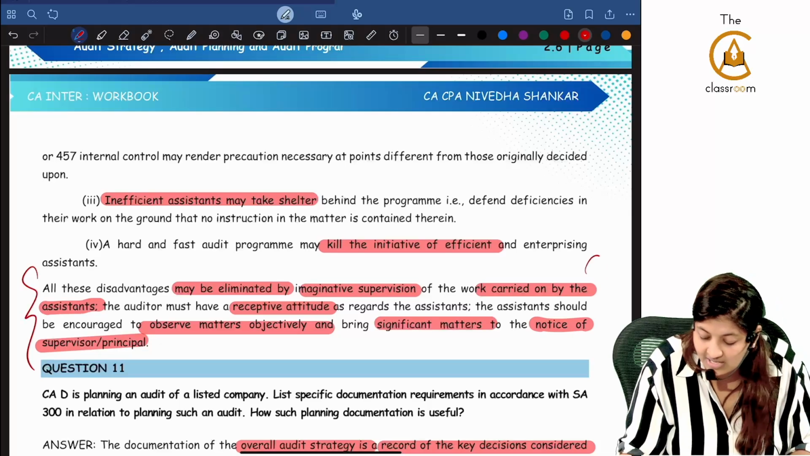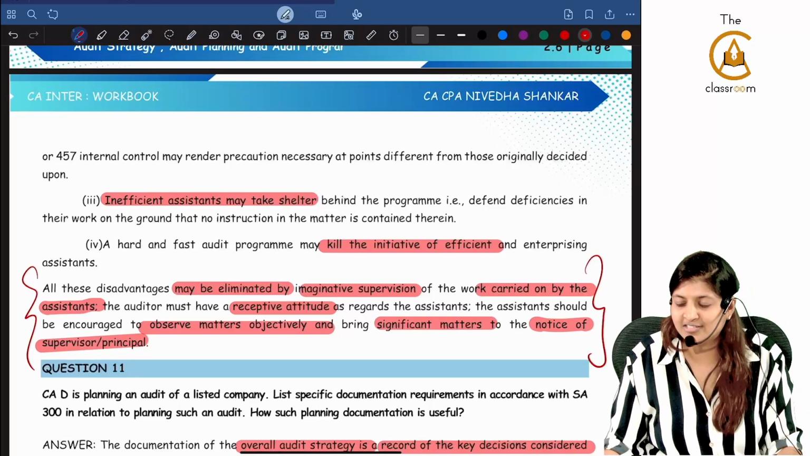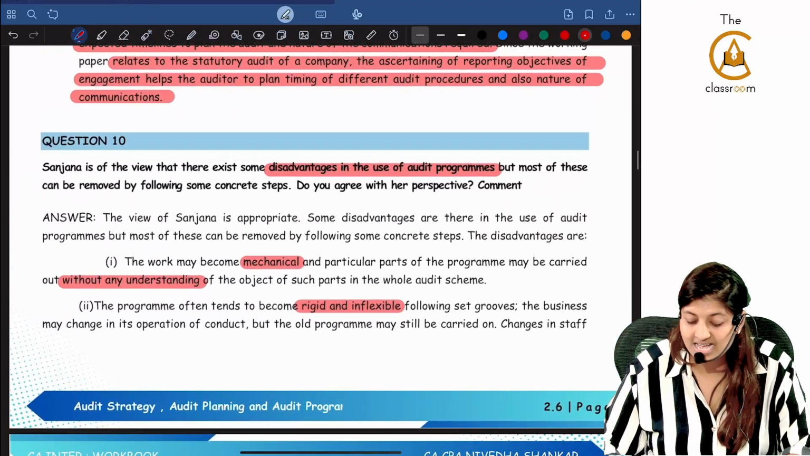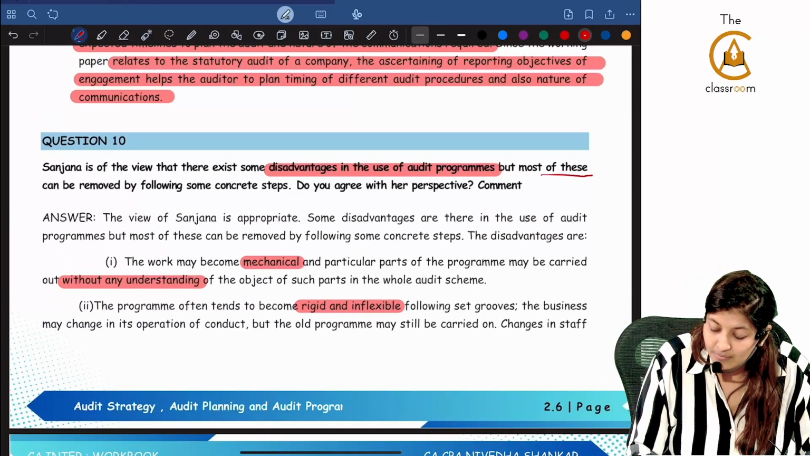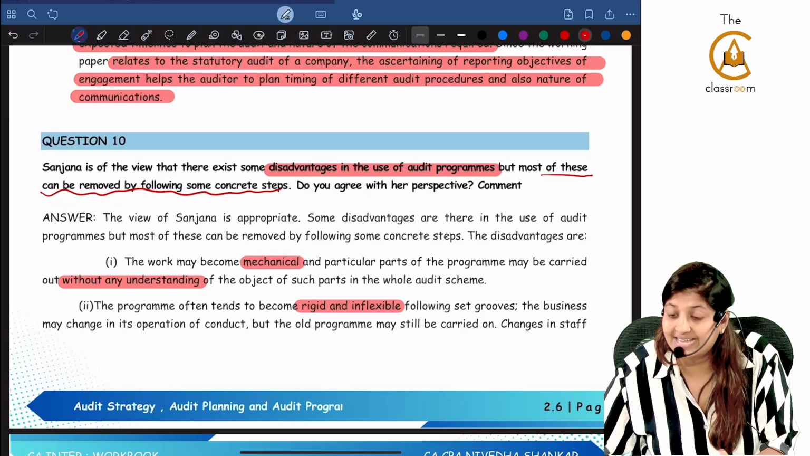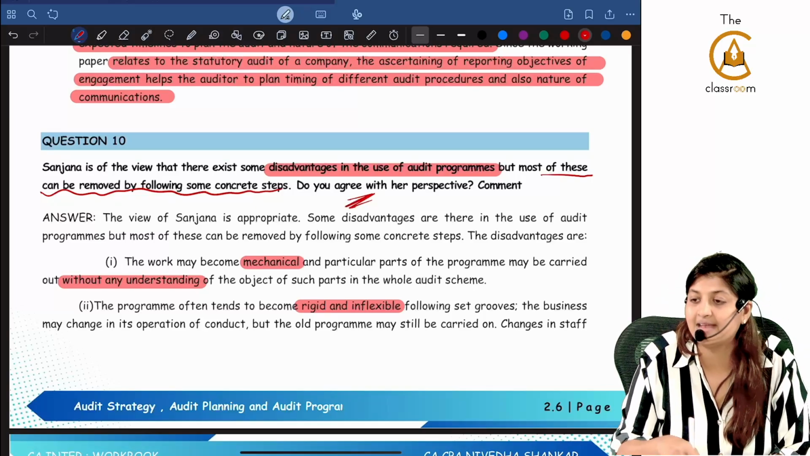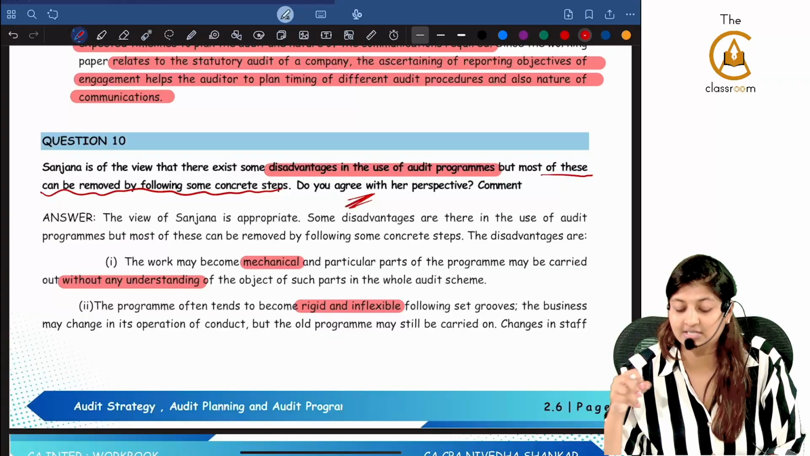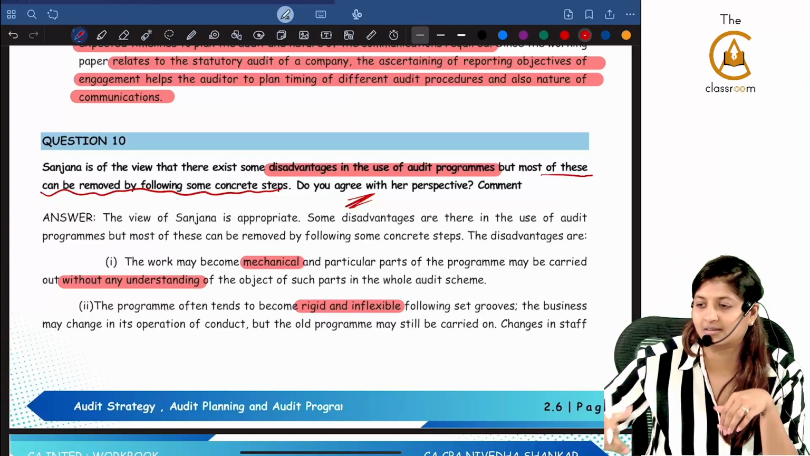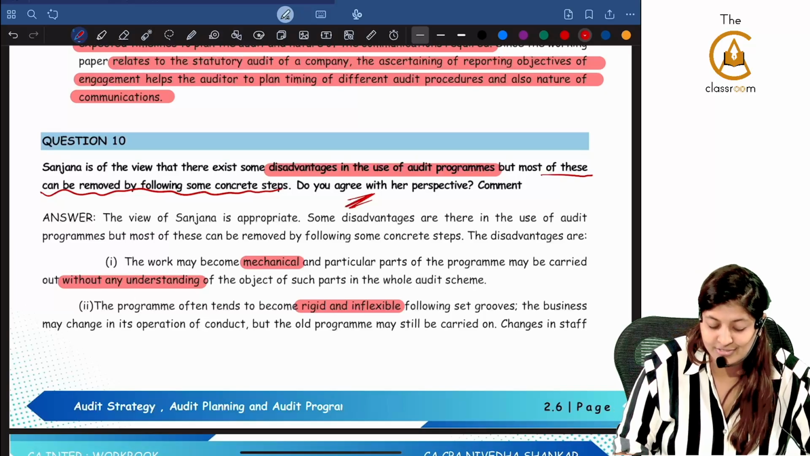This part you will leave off. Disadvantages, yes, I know the answer. All 4 disadvantages you will write. What are they asking? Most of these can be removed by following concrete steps. Can it be? Do you agree that it can be removed? They are asking. You will not see that. What you will see, disadvantages. 4 points I already know. You will start writing. Read the question properly.